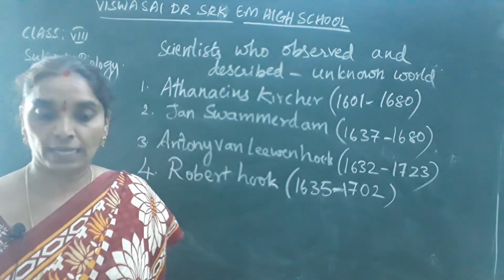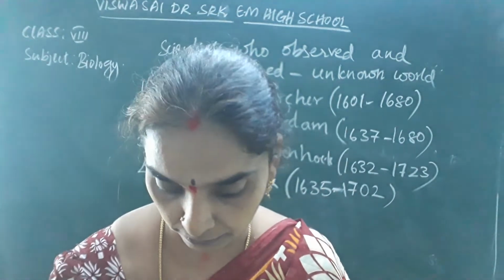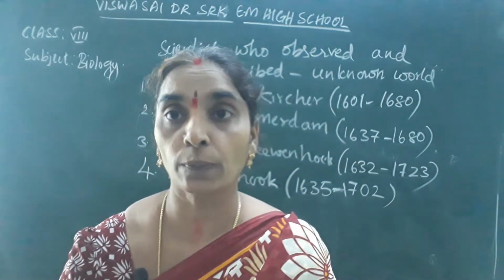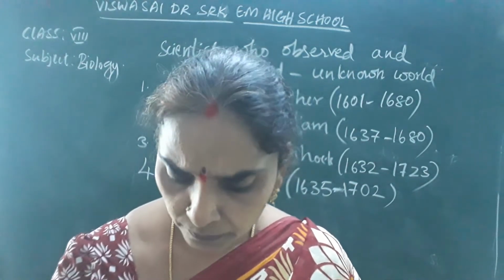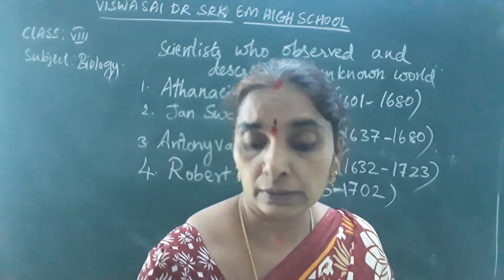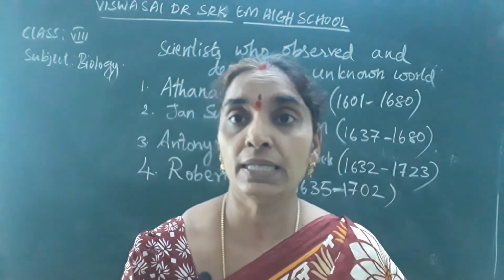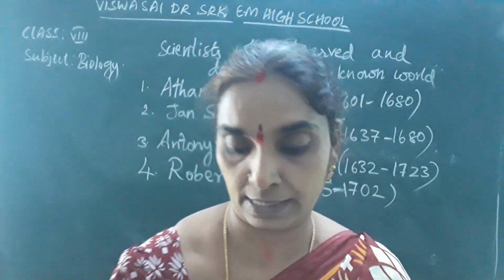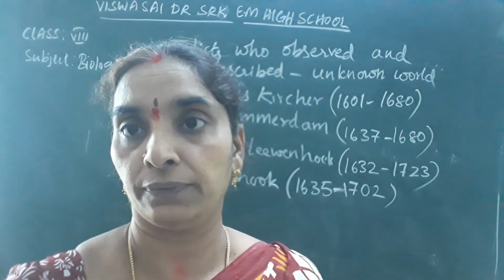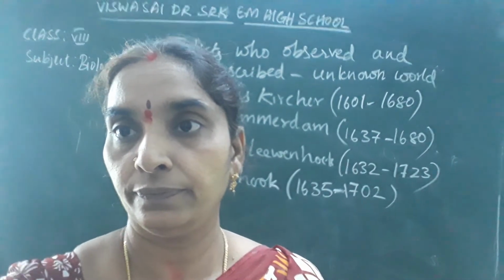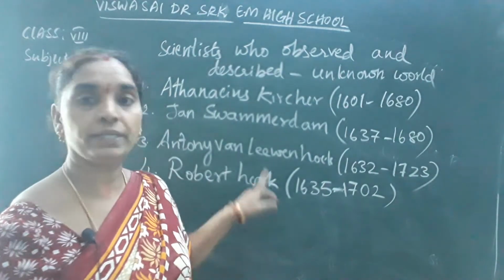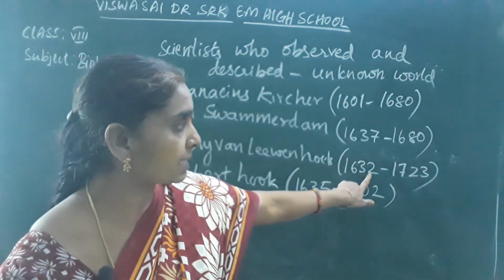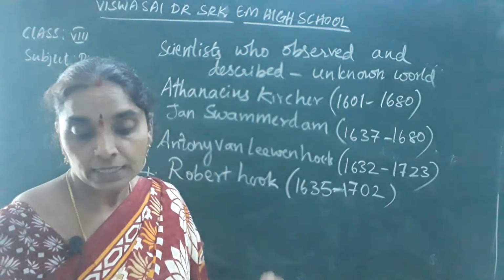Okay, in the 1590s itself, you know that the microscope was invented. But you know that these microscopes were magnified intensely by several scientists. Okay children, who were they now? Children, Antony van Leeuwenhoek, whose life period, as you see here, was between 1632 to 1723.